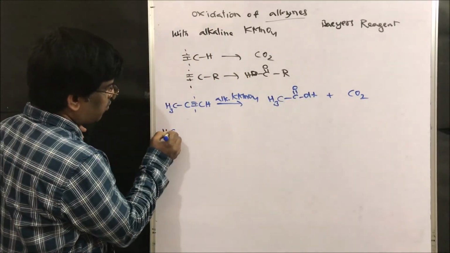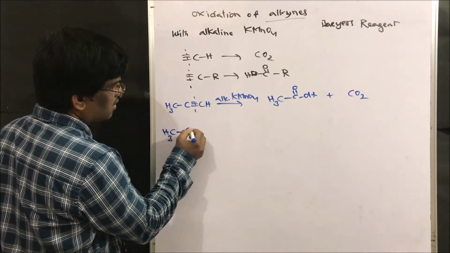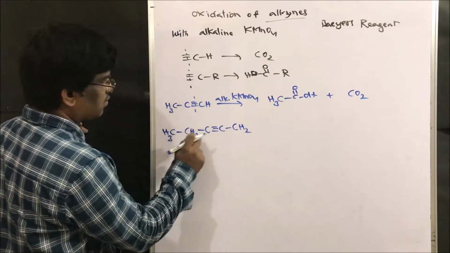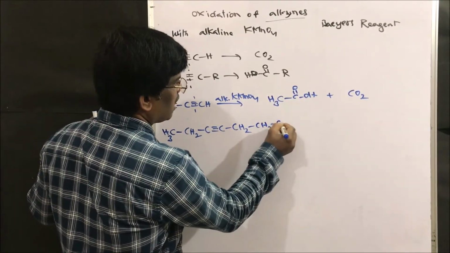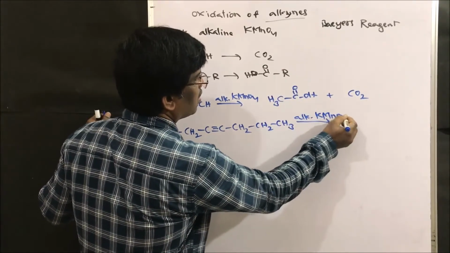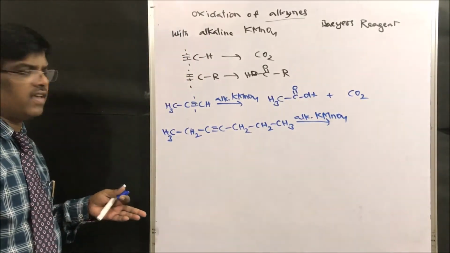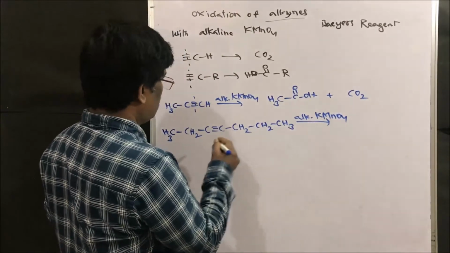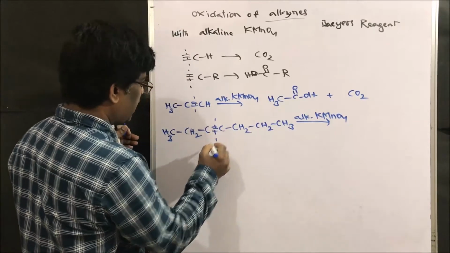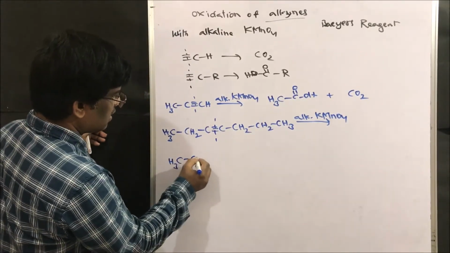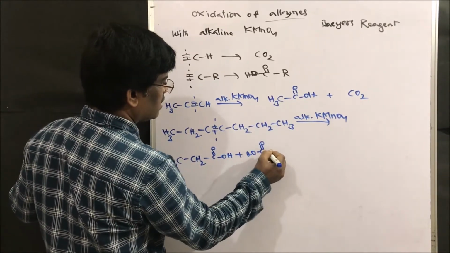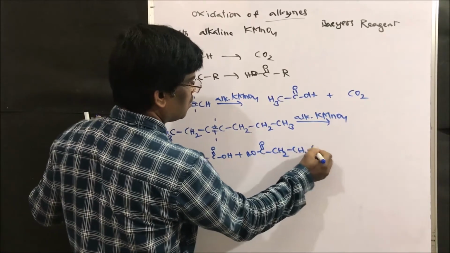Let us take one more example, CH3 CH2 C triple bond C CH2 CH2 CH3, with alkaline KMnO4. How does it oxidize? Very simple, oxidation takes place. Simply break here to give CH3CH2COOH plus COOH CH2 CH2 CH3.